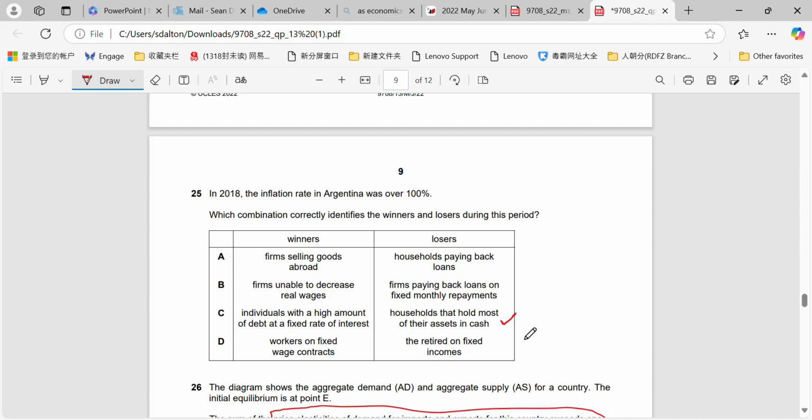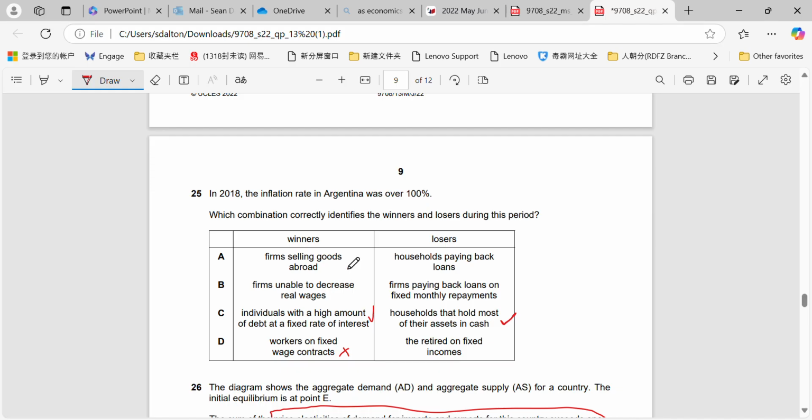Whereas individuals who have a high amount of debt at a fixed rate of interest, their fixed rate of interest, we'd assume anyway, would be lower than 100%. So they would actually be paying back less in real terms because the value of money is rising so much with the inflation. Workers on fixed wage contracts are definitely not a winner, so that one is out there.